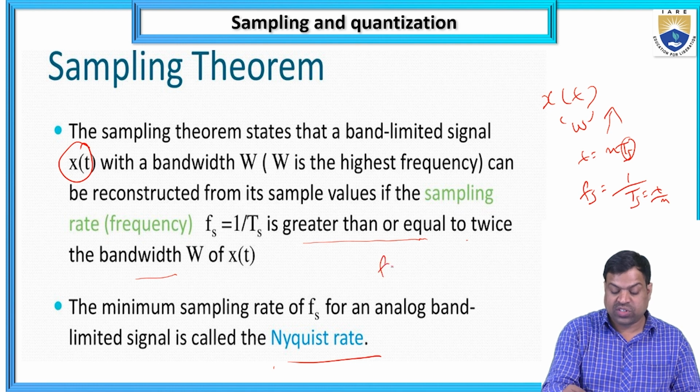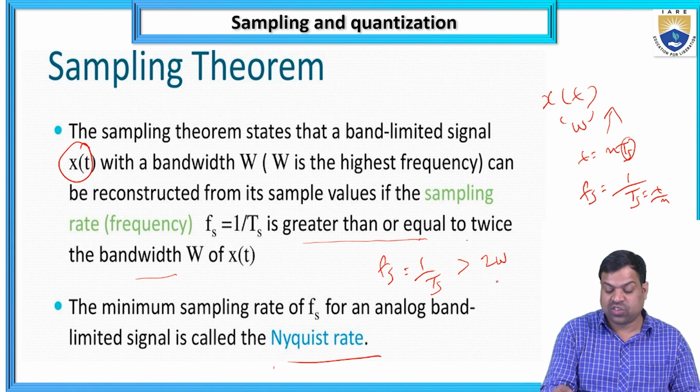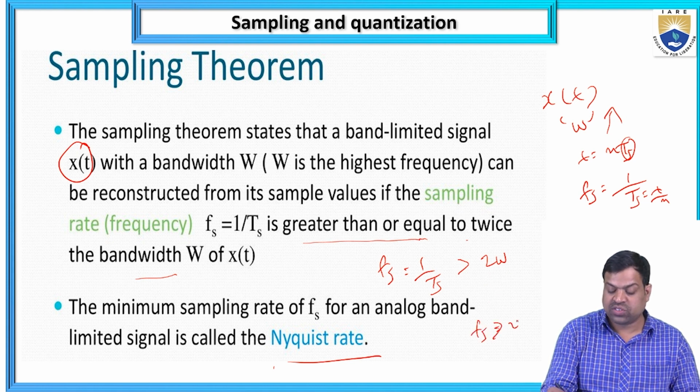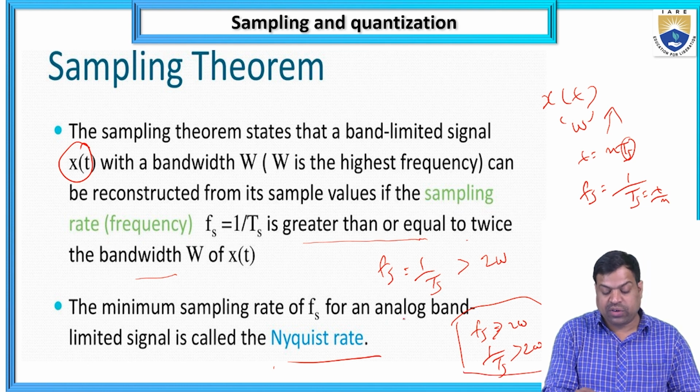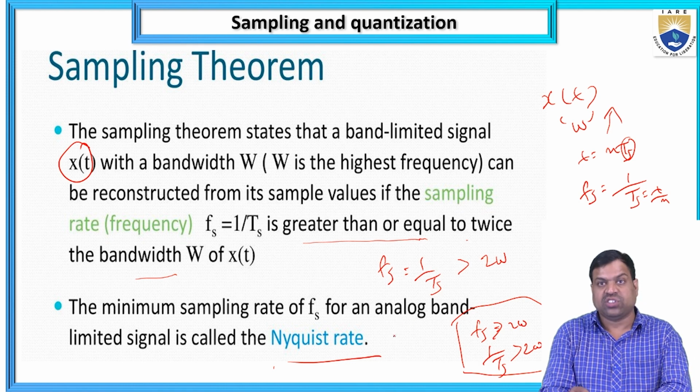So that is the formula: fs equals 1 by Ts greater than or equal to 2W. The minimum sampling rate fs for an analog band limited signal is called the Nyquist rate.